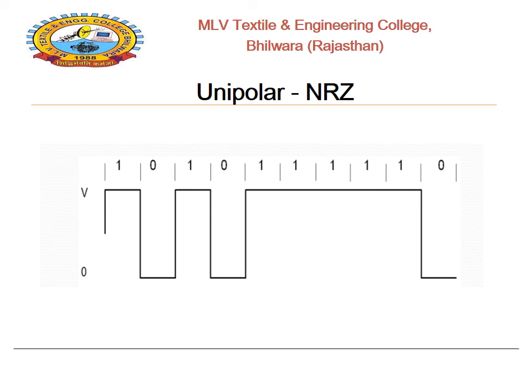The time is related to bit duration. So each bit here represents 1, 0, 1, 0, and each bit's duration is TB, the bit duration. So basically in unipolar NRZ, non-return to 0, 1 represents the presence of a pulse and 0 represents the absence of a pulse.